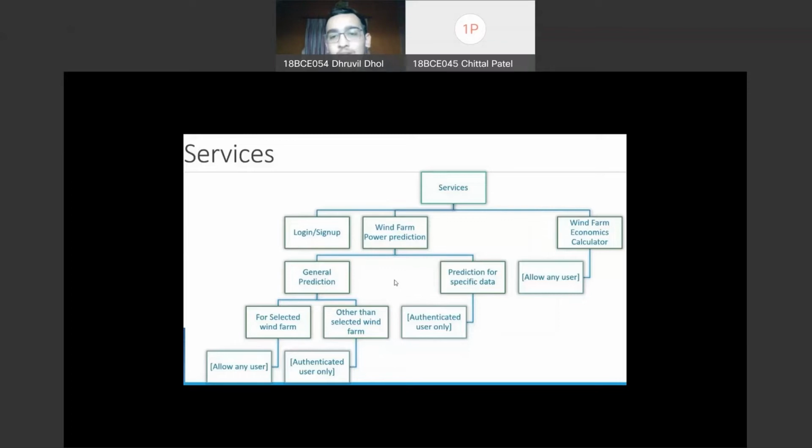If the user wants to predict the model for the user's data, if the user provides the data for his or her WinFarm's turbine, then we can predict the model for the user and save it for later use. If the user comes next time, we give the prediction from that model. And in the WinFarm Economics Calculator service, if anyone wants to set up a WinFarm, one can visit this page.